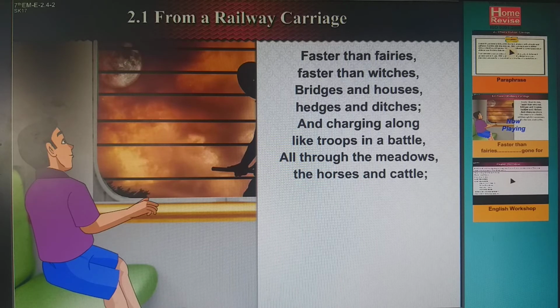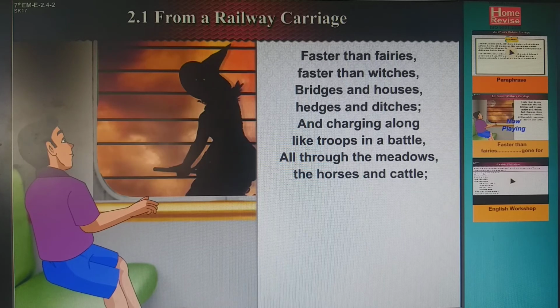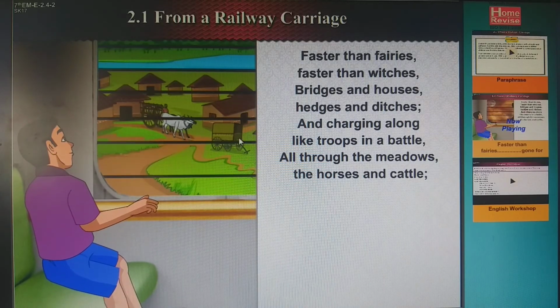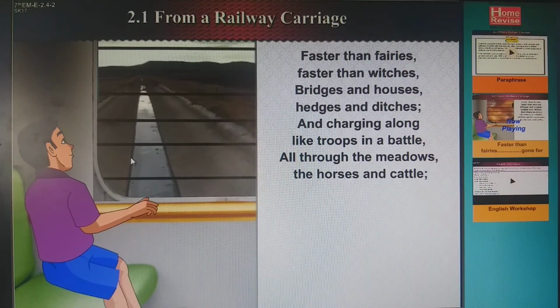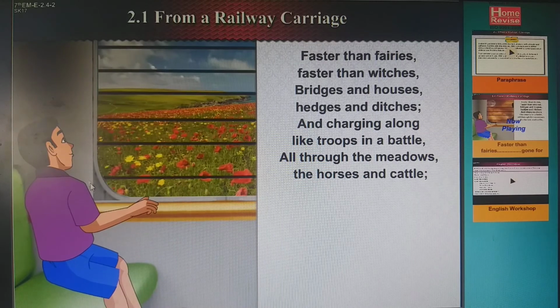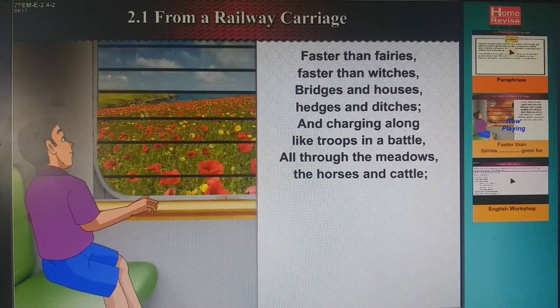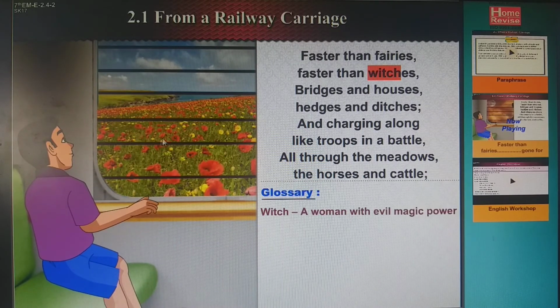So now we will start with the poem. Right, see, these are the witches, bridges are moving, these are the villages moving, these are the farms moving, you can see. Here the scenes are moving, but see now, the train is moving also, right? All through the meadows, they are all moving, right?